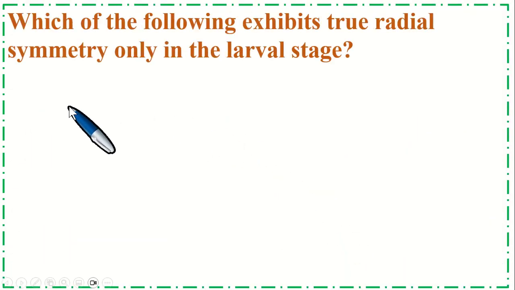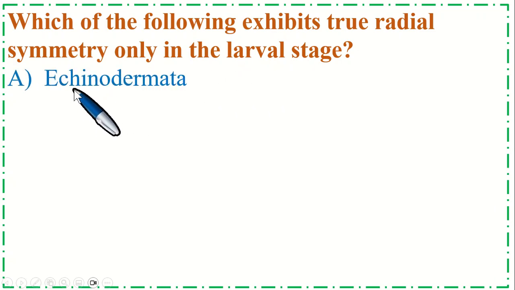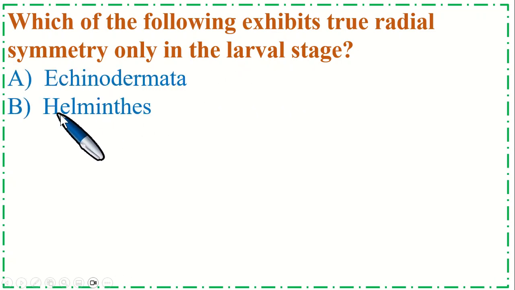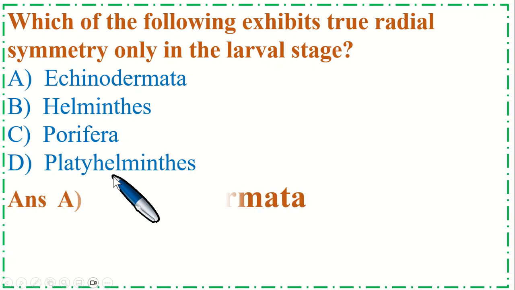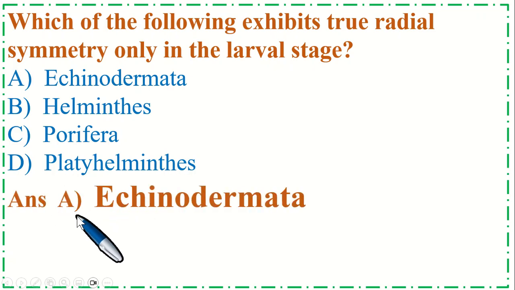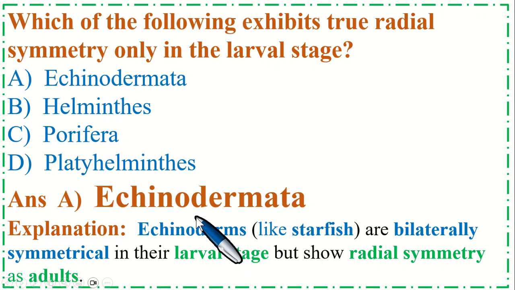This is so important MCQs. Which of the following exhibit true radial symmetry only in the larval stage? Option A Echinodermata, B helminths, C porifera, and option D platyhelminths. So the correct option is A Echinodermata. Explanation: Echinodermata like starfish are bilaterally symmetrical in their larval stage but show radial symmetry as adults.